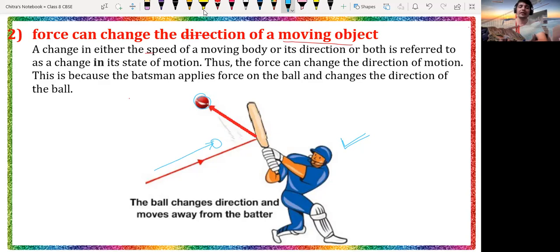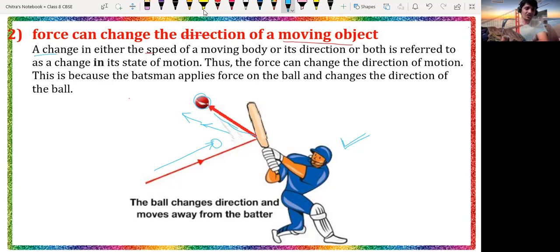But when the batsman hits that ball using the bat, the direction of the object will change. Here we can see the direction of the ball in this direction. That means the direction of the object has changed by applying the force, and the force is applied by the batsman through the bat.